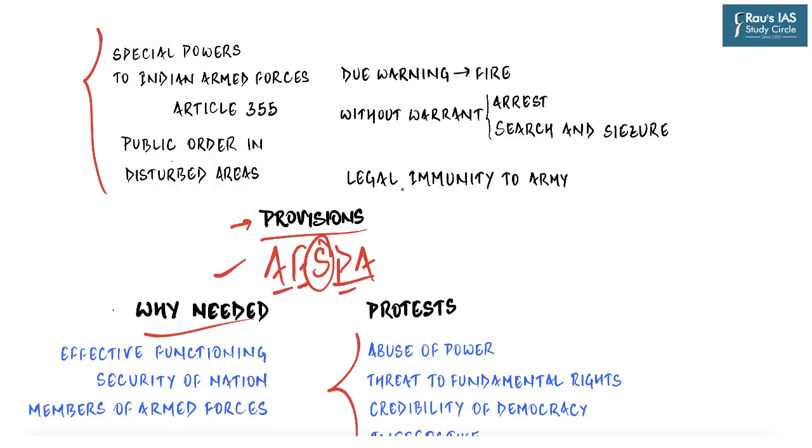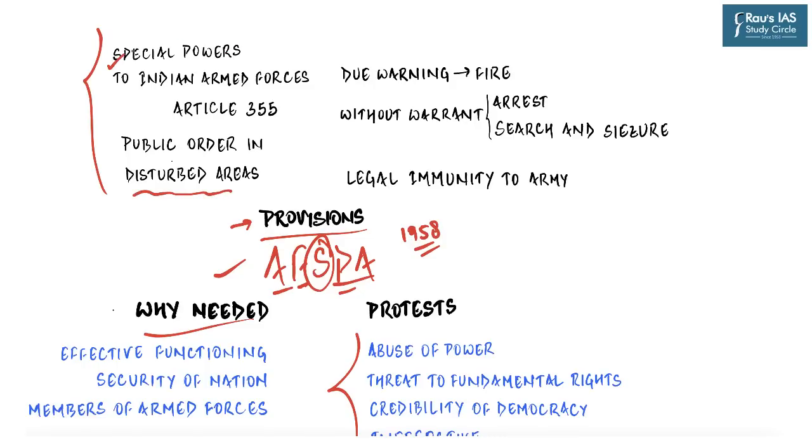So it was enacted in 1958. That was the first time it was enacted, which grants, as we have discussed, extraordinary powers and immunity to armed forces to bring back order in disturbed areas. We will understand what this means. So moving on to the provisions.